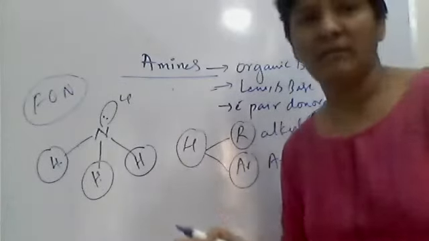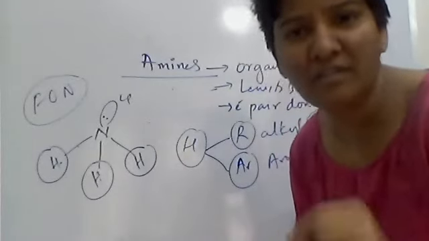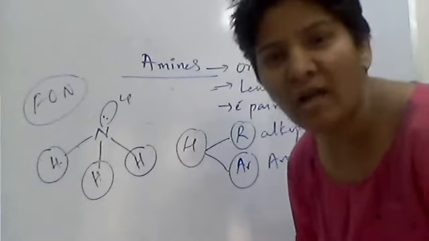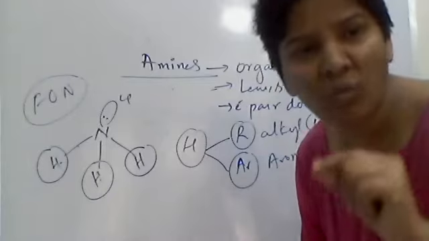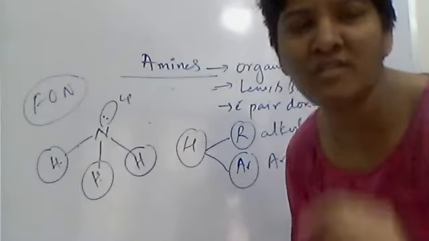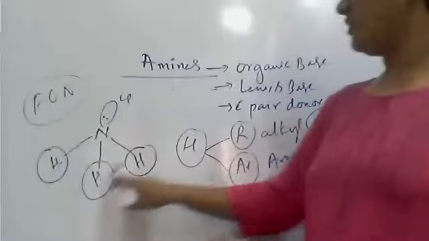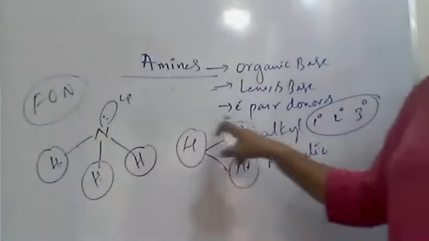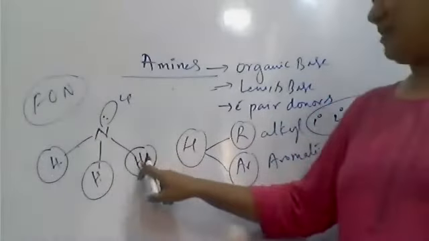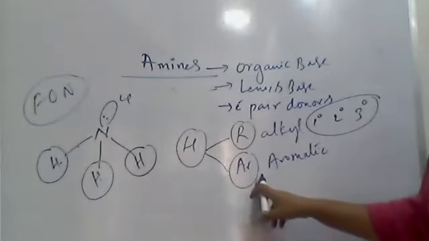And when these primary, secondary or tertiary amines are further treated with alkyl halides, they produce tetraalkyl ammonium cation salts, which do not have any lone pair, so which is not any base, but which is a Lewis acid. If you replace the hydrogens with aliphatic alkyl groups, these are known as alkyl amines, aliphatic amines. In the same way, if you replace these hydrogens with an aromatic group, that is an aryl group.